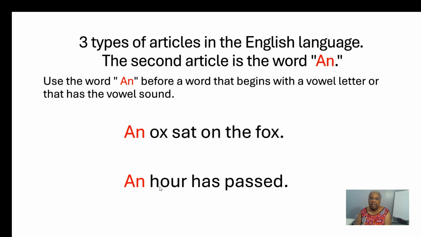The consonant letter H is silent, and we hear the short vowel sound of the vowel letter O. Since the word hour begins with the vowel sound, the word an must come in front of the silent consonant letter H. Silent letters within words will be covered in a future lesson.